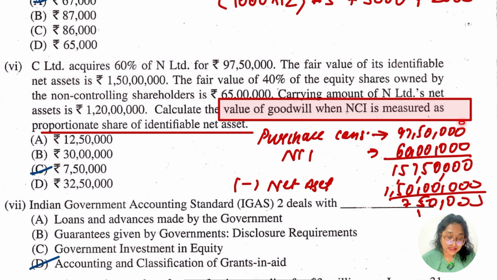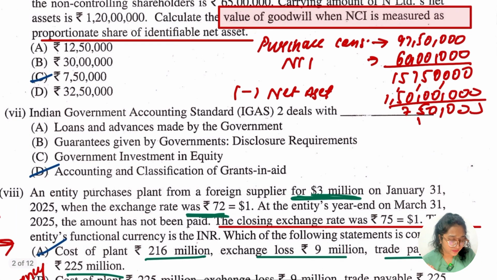So by taking this, ठीक है, we will have this amount, and from this we have to reduce the net assets which are given in the question, 150 lakh, ठीक है. So we will have 7,50,000 as the goodwill here. Okay, so I hope you know the calculation, first thing, ठीक है. थोड़ा सा मैंने यहाँ पे करके दिखा दिया है वैसे, ठीक है. So hope you know it very well.